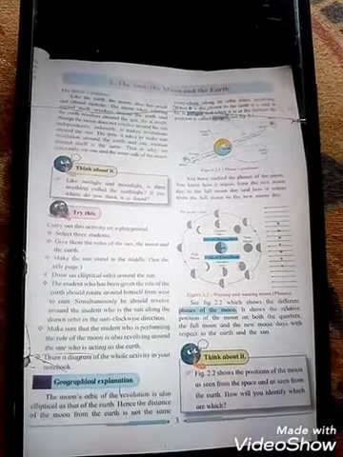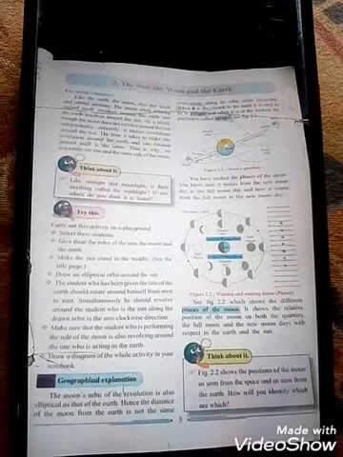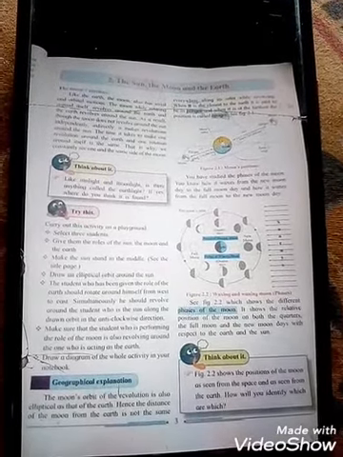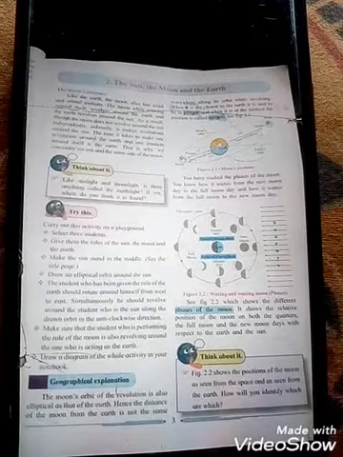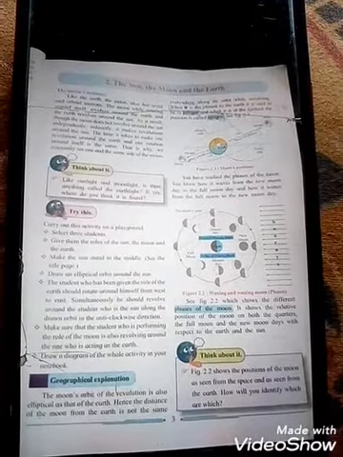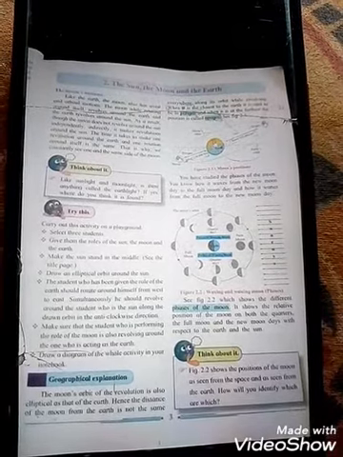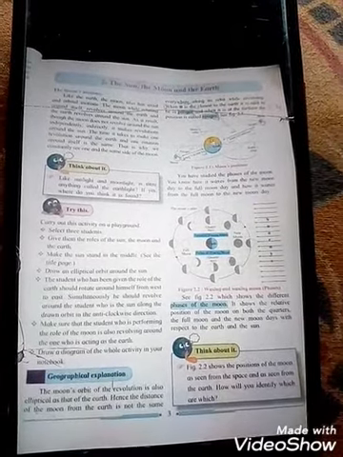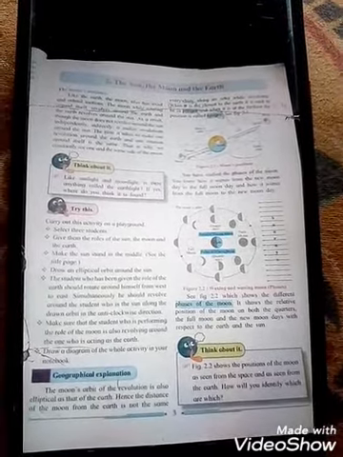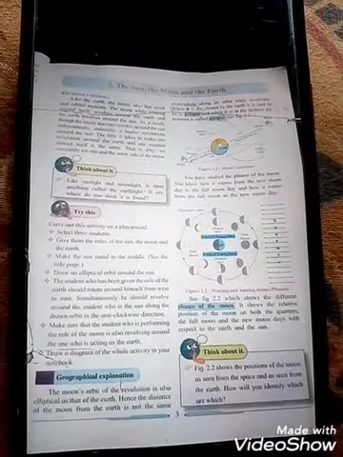Means from the earth, the distance of the moon when it is closest, that means near to the earth, we can say it is a perigee. And when it is at the farthest position, it is called an apogee. You know students, perigee distance is there